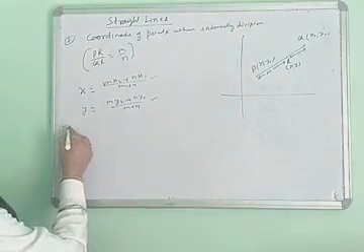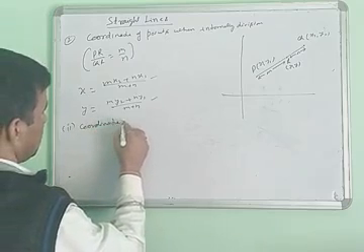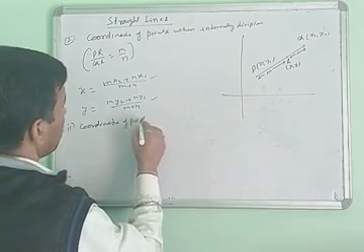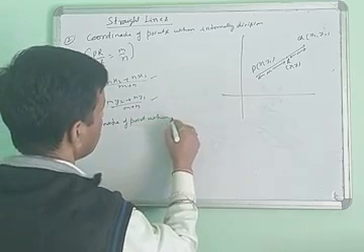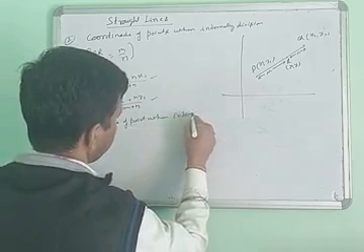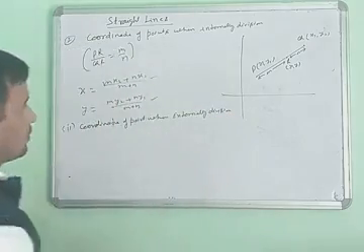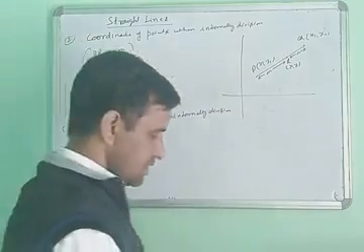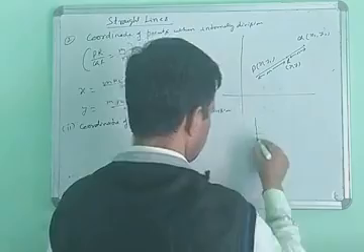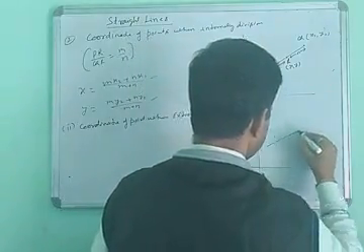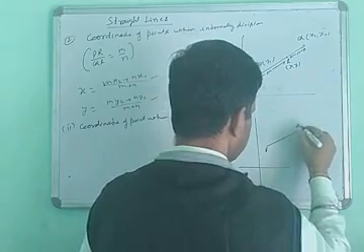Second, the coordinates of the point when the division is external. In external division the diagram changes. Suppose this is the P point and this is the Q point.